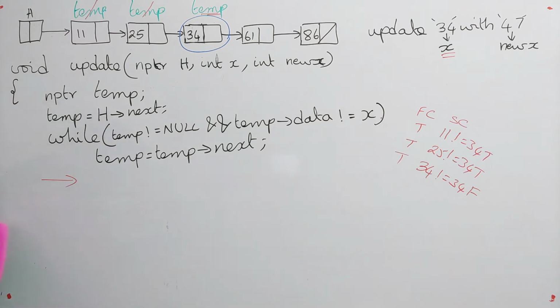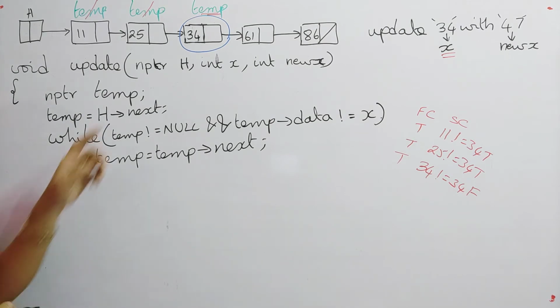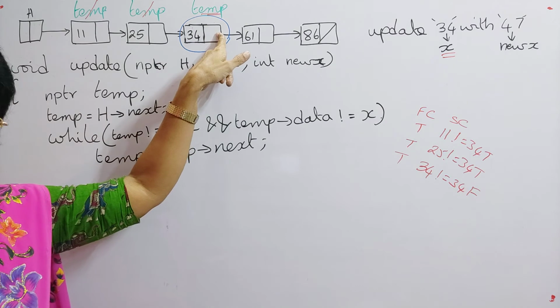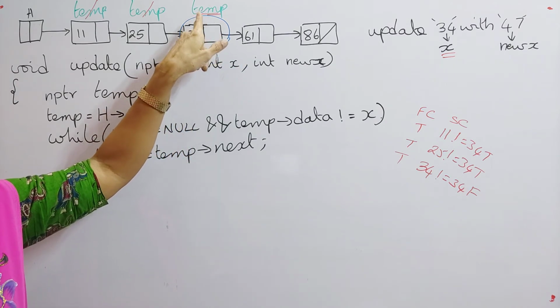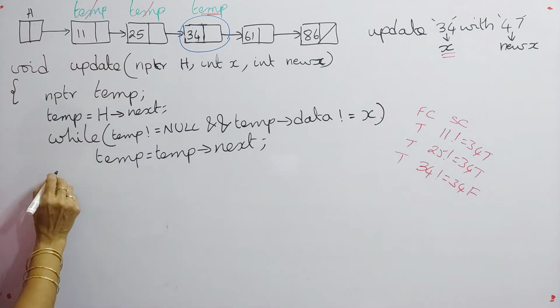After getting the node address of 34, first we have to check whether it has found the node or not. In this example we got the address, but we have to check whether it has found a node or not. So for that, how can you check?